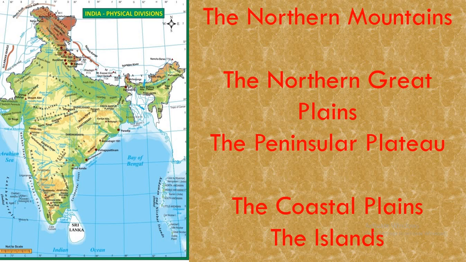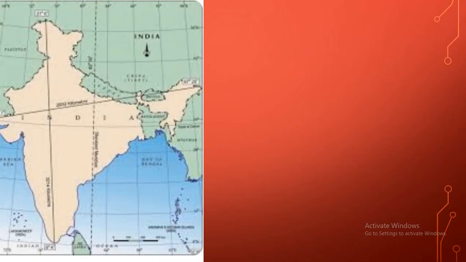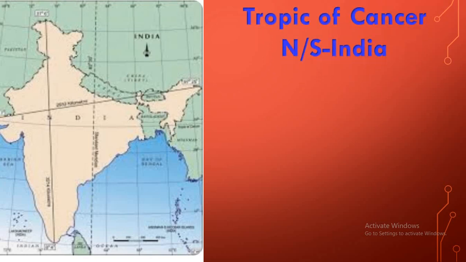Northern mountains, you can see some of the mountains over there, and then the northern Great Plains, plateaus, coastal plains and islands. This map is for your IST. Last time I didn't show you this map, that's why I have taken it over here.